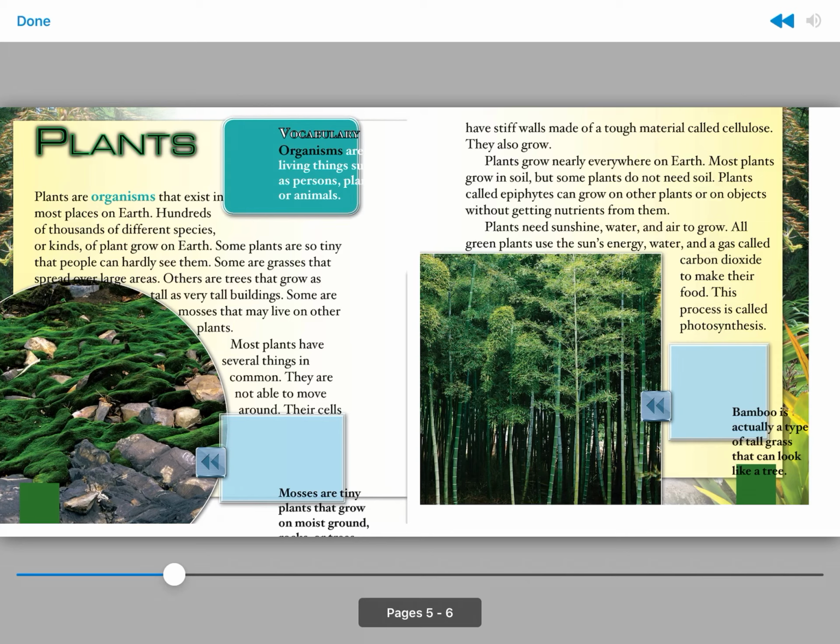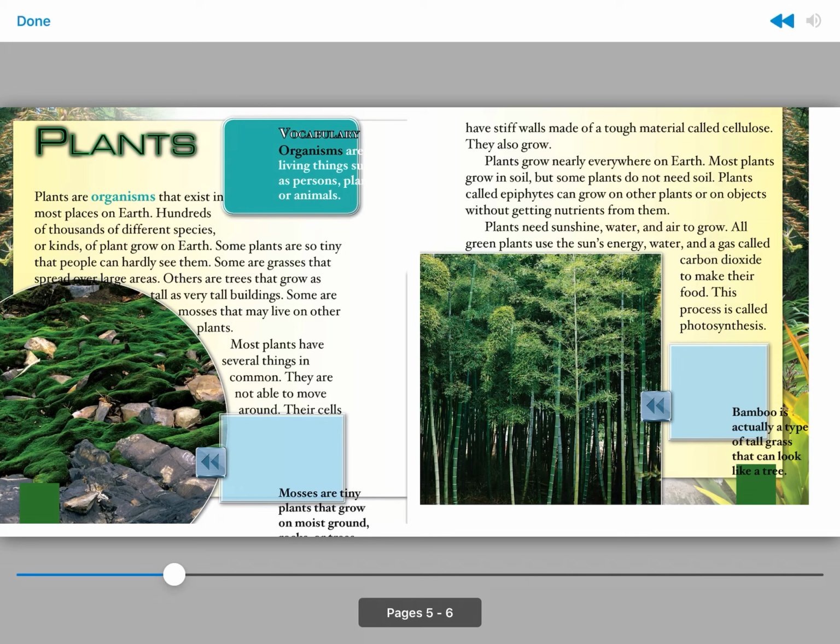Plants. Plants are organisms that exist in most places on Earth. Hundreds of thousands of different species or kinds of plants grow on Earth. Some plants are so tiny that people can hardly see them. Some are grasses that spread over large areas. Others are trees that grow as tall as very tall buildings. Some are mosses that may live on other plants.